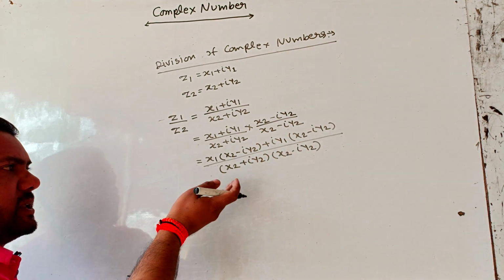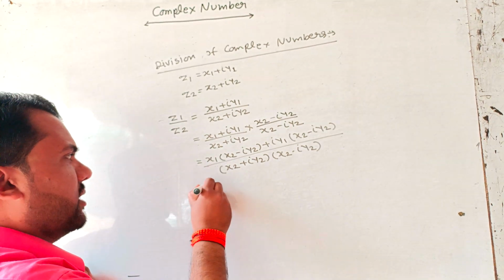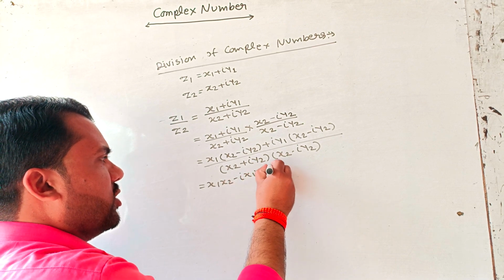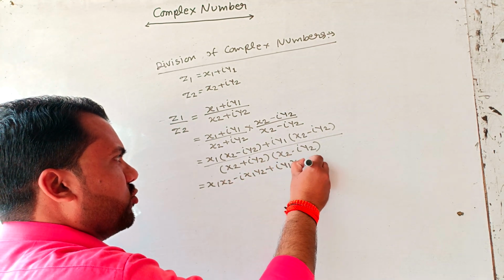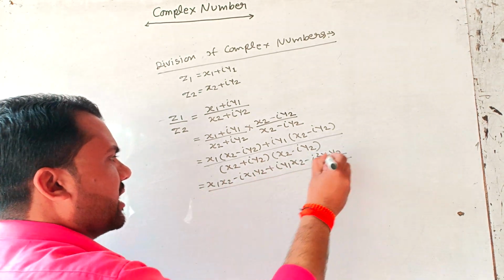We solve as in the previous method of multiplication of complex numbers. Then we get x1 x2 minus i x1 y2 plus i y1 x2 minus i square y1 y2 upon the denominator.